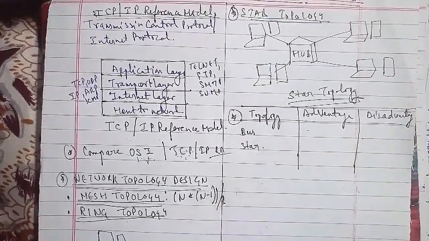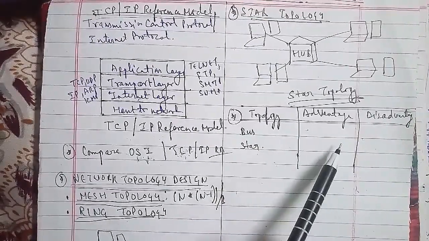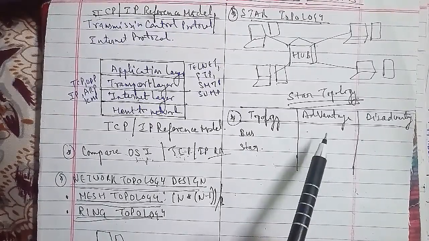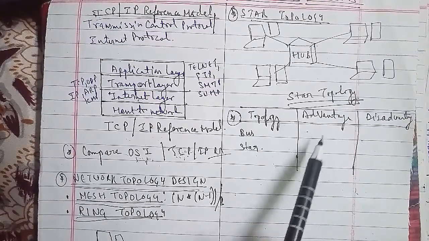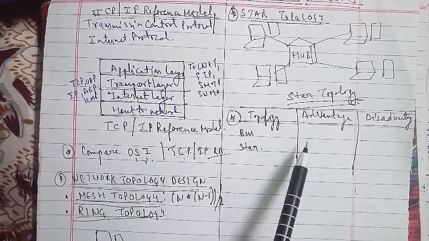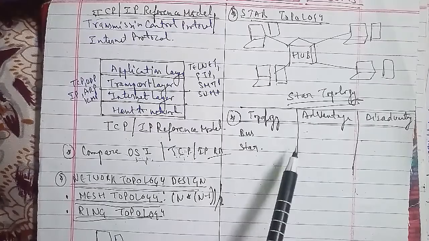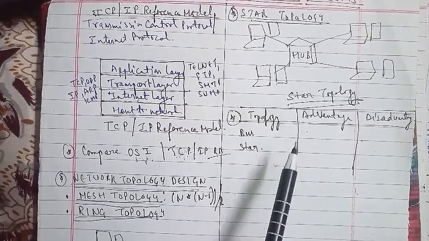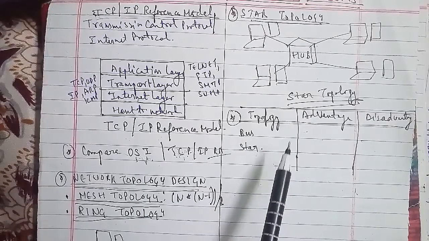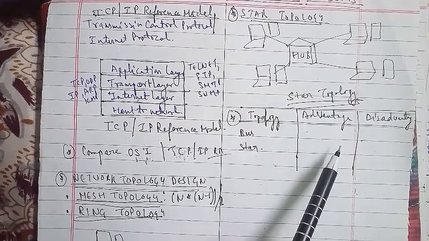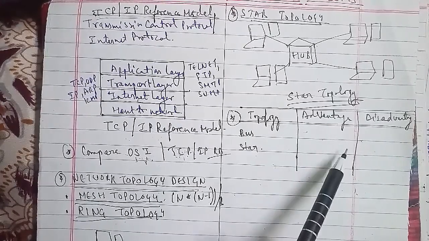Now talking about another one, that is ring topology. We have advantages as well as disadvantages. Ring topology has 2 advantages and 3 disadvantages. The first advantage is that cable failures are easily found. The second advantage is that every node is given equal access to the token, so no node can monopolize the network.